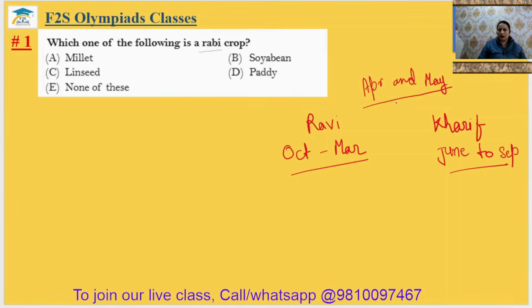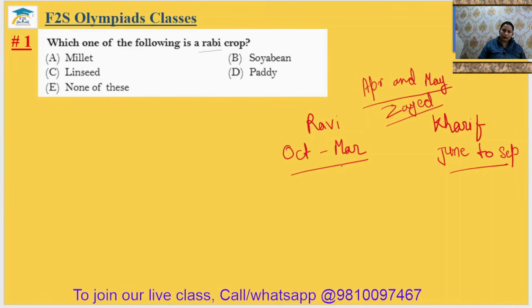In these 2 months, the zaid crop is cultivated. Actually, the spelling is Z-A-I-D. Zaid crop.